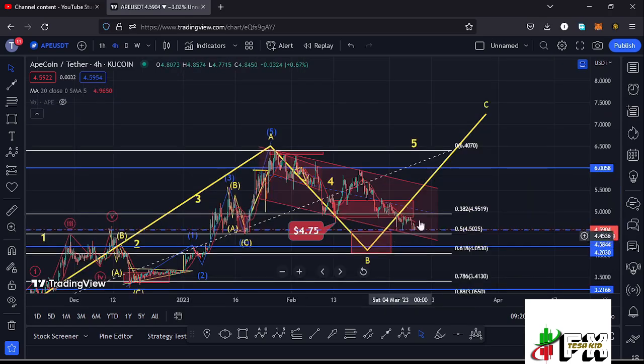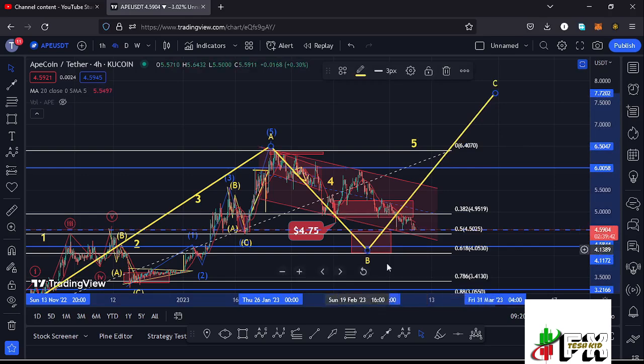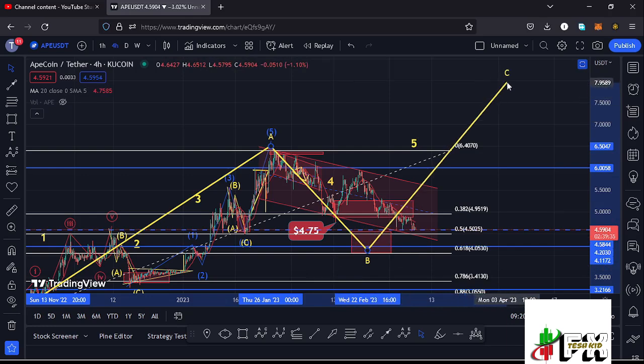And once that happens, then we can expect another impulsive wave to the upside in the formation of this wave C to the upper side. And once the low for this second wave, that is this wave B, is in, we can also be able to sketch out target areas to the upper side in the formation of this wave C using a trend-based Fibonacci. So that is what I'm expecting here on the Apecoin chart.